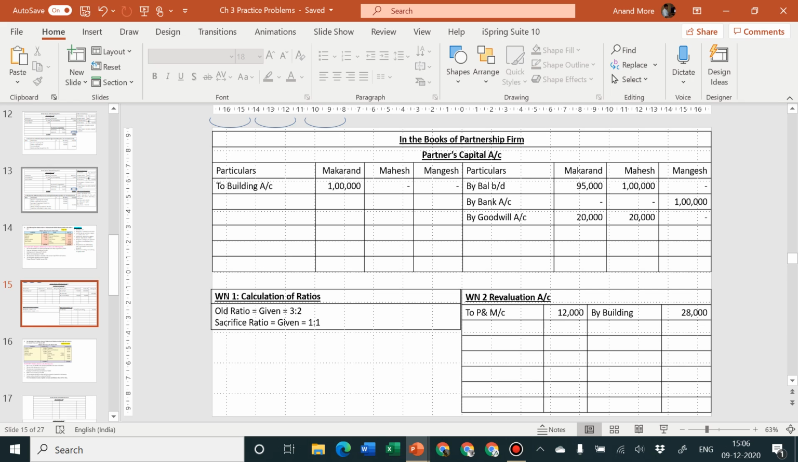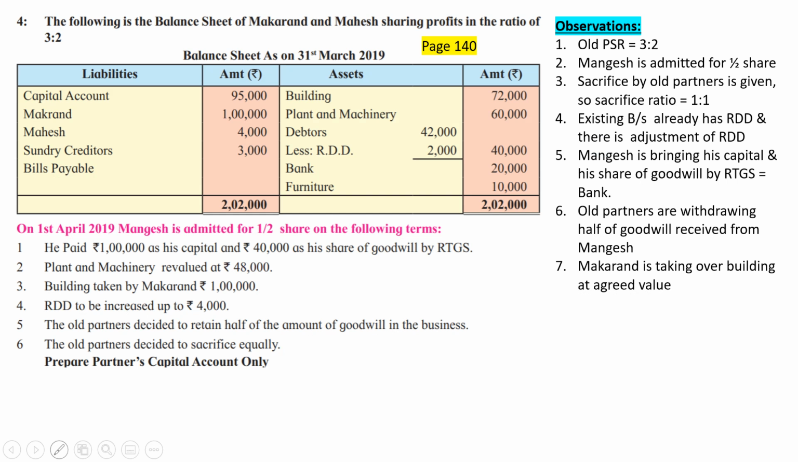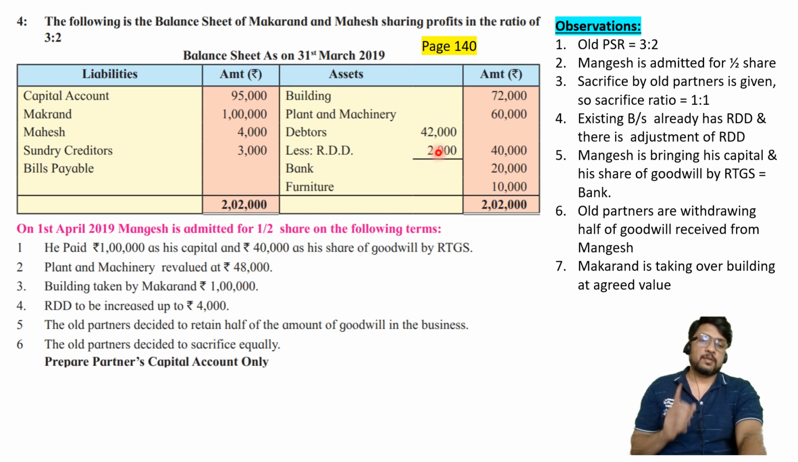Okay. Next adjustment is RDD to be increased up to rupees 4,000. So again same logic. Old RDD is rupees 2,000 and new RDD should be 4,000. So the difference in this RDD is going to be 2,000. We are going to pass the entry for 2,000. Whenever we are thinking of RDD, it is reserve for doubtful debts. That means we are talking about a loss. If it's a loss, it will have to be considered as P&L account debit.